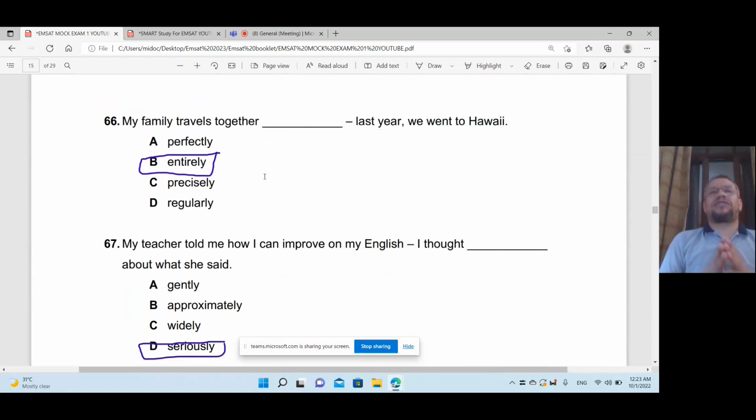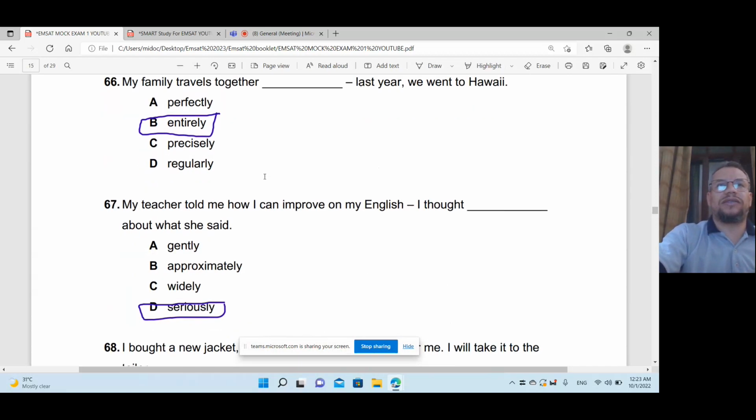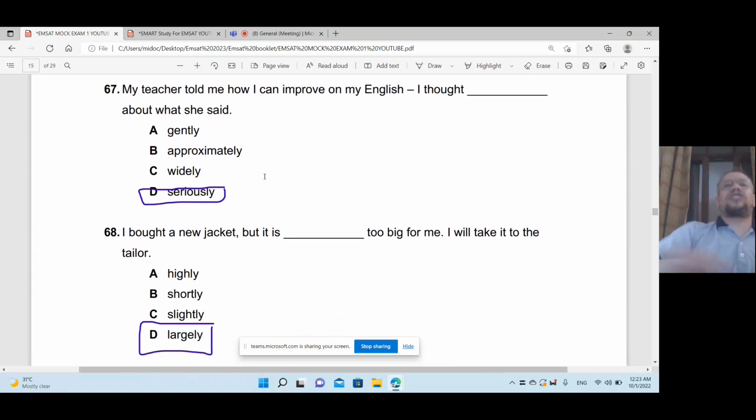My family travels together, entirely together means completely. Last year we went to Hawaii. My teacher taught me how I can improve on my English. I thought about what she said. I thought seriously about what she said.